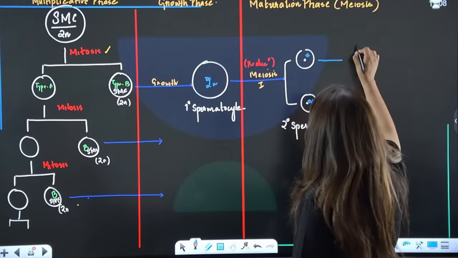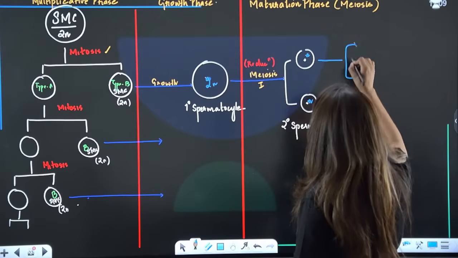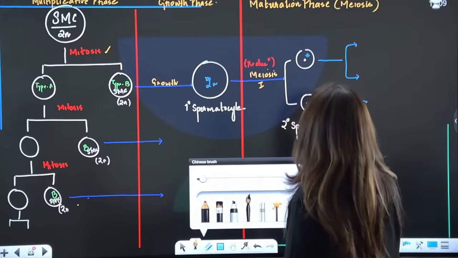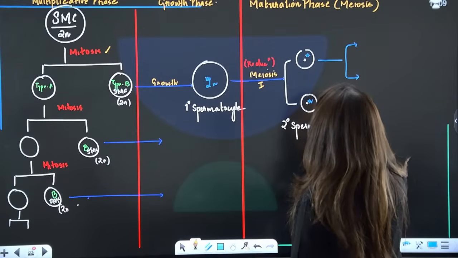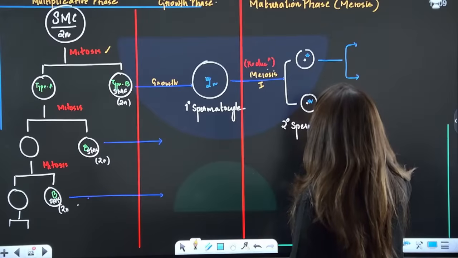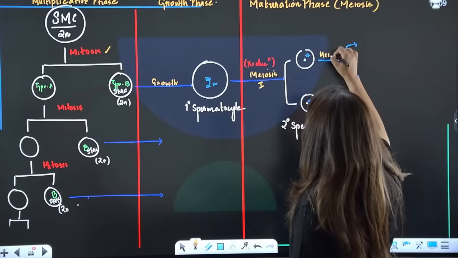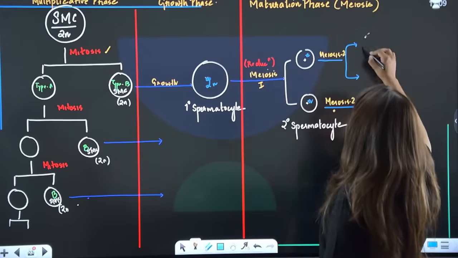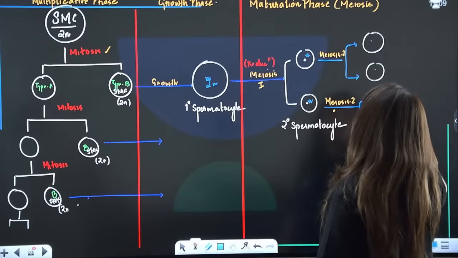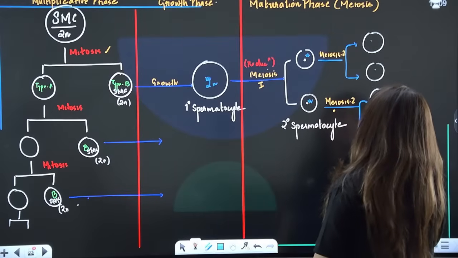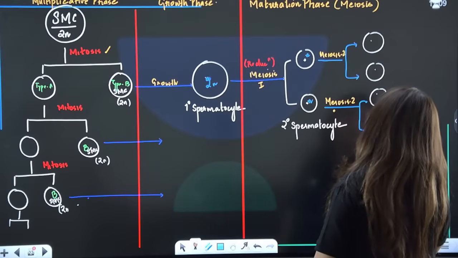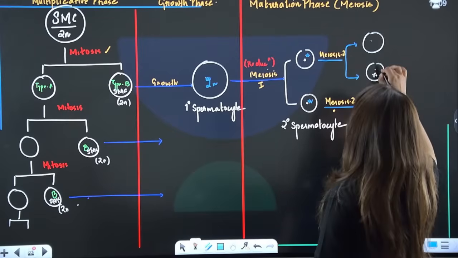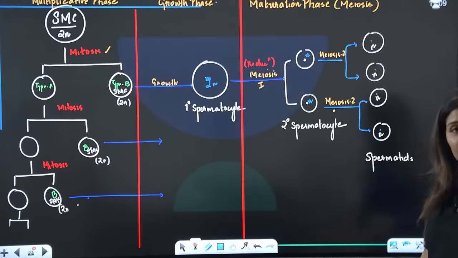Now each of them will further undergo meiosis 2. After undergoing meiosis 2, they form these structures known as spermatids. Once the number has already been reduced, it will be maintained. This will be the ploidy.